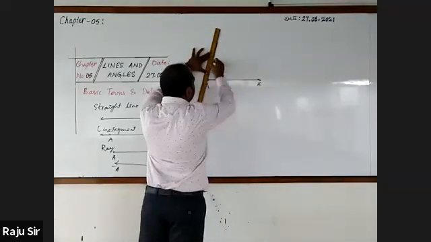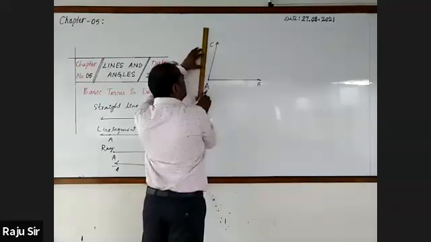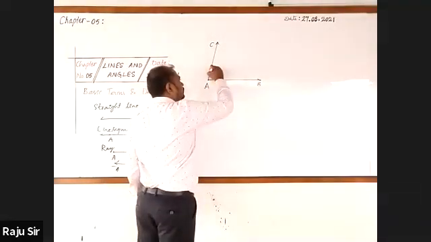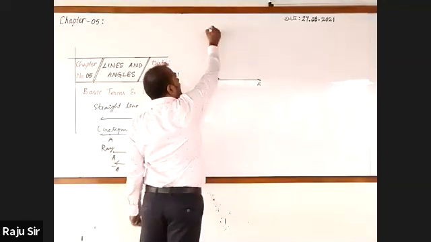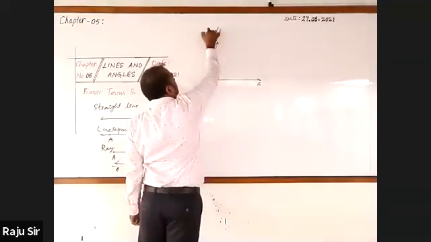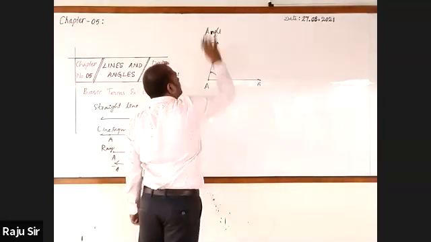And this is one more ray originated from A. Call it AC. What do you call the distance between these two? Angle. Angular distance. Just we want angle only.